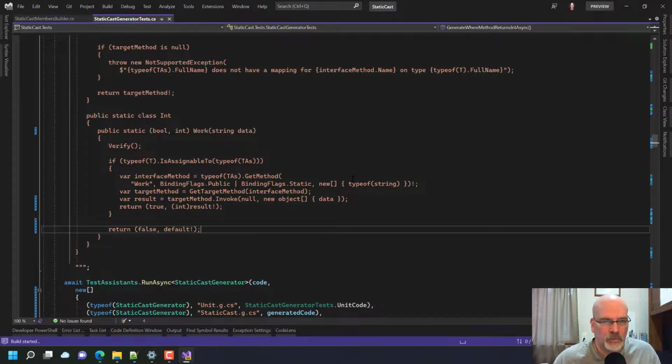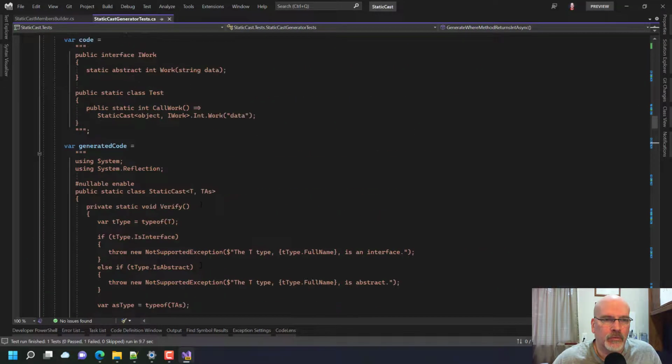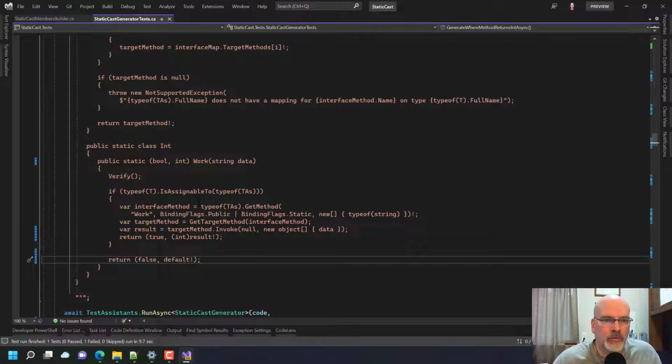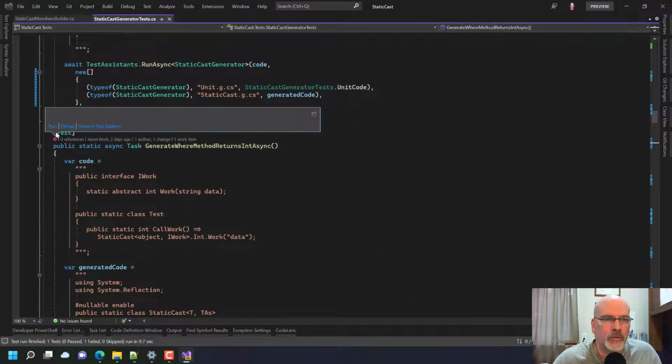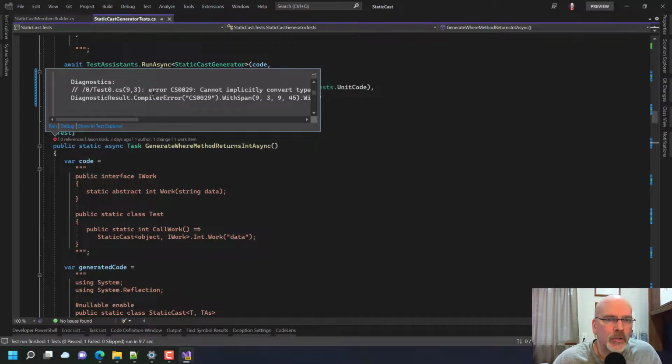Okay, this should work now. I just got some of the stuff messed up. Still failed. Why'd you fail? You shouldn't have failed. What failed? Let's see. Cannot implicitly convert type bool int to int.